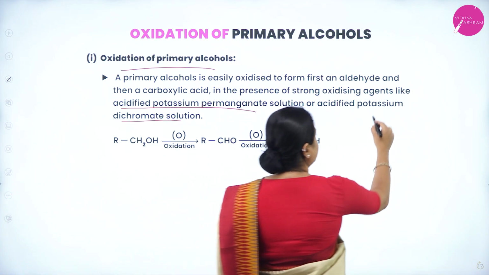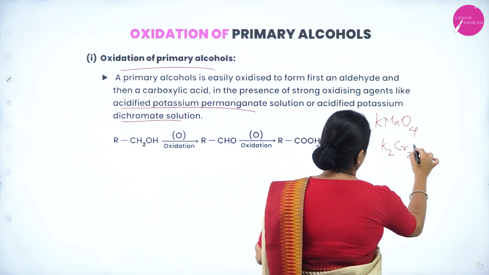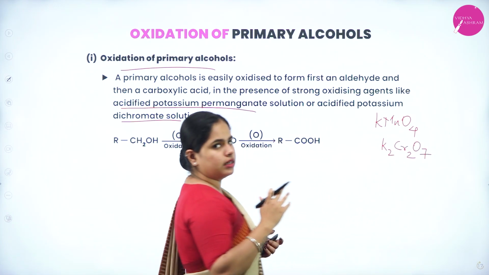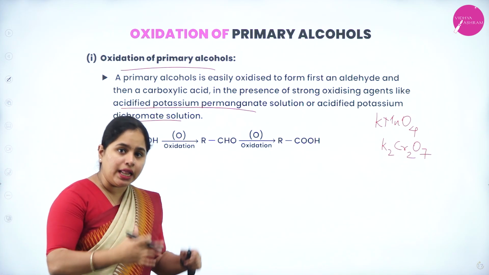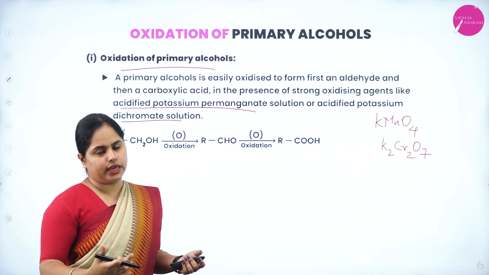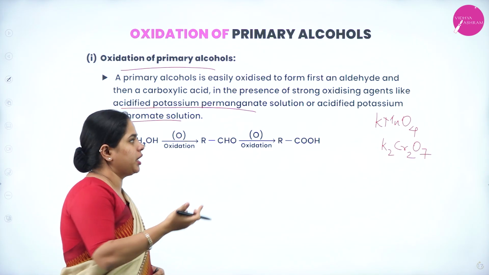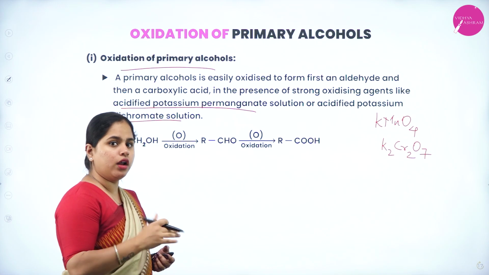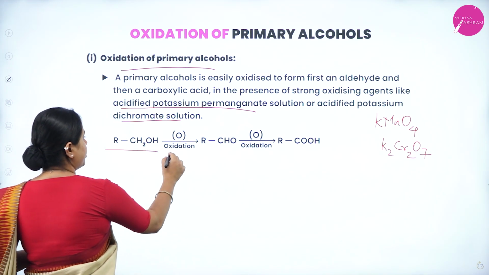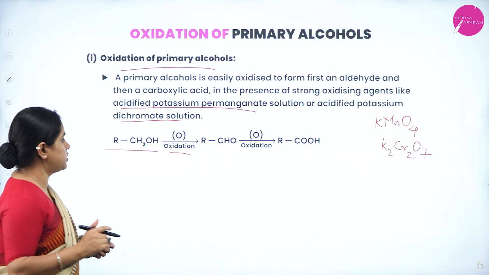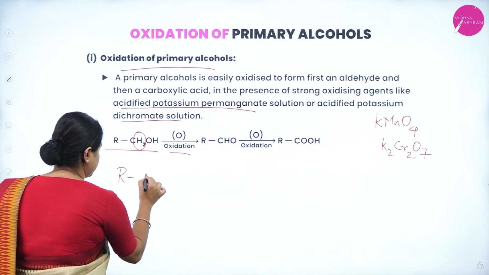So you can either use acidified KMnO4 or else K2Cr2O7. So what is written here? Alcohol can be oxidized to aldehydes first, and then it is oxidized to carboxylic acid. It's a stepwise process and we have to use a strong oxidizing agent, right? Like alkaline KMnO4 or K2Cr2O7. So you have the alcohol here. It undergoes oxidation. Oxidation we have just discussed now. Hydrogen will be removed. Two atoms of hydrogen. So let me write it in this format.